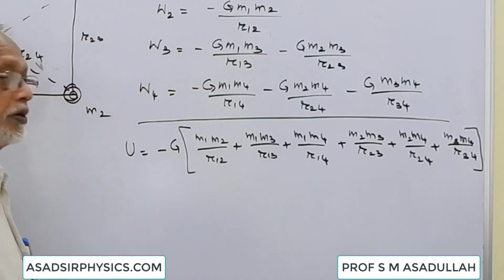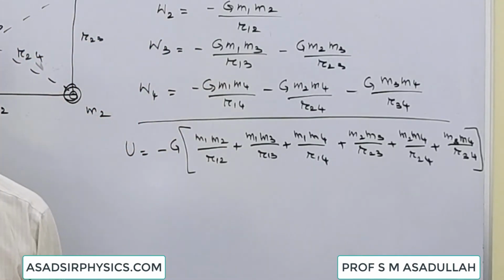This is the general formula to find the gravitational potential energy for a system of 4 bodies of different masses kept at the corners of a quadrilateral.